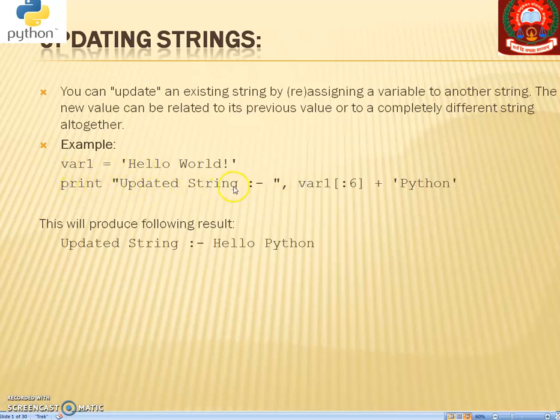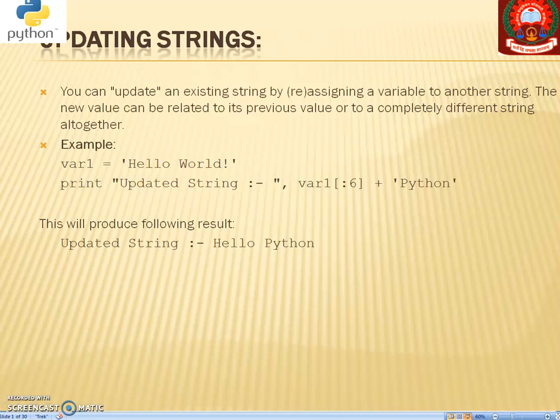So print updating string. What we have done here is declared up to 6. We have not given a starting position, directly we have given colon, means variable 1 square bracket colon and after that 6. So it will take this string as 0 1 2 3 4 5, and here 6 will come.